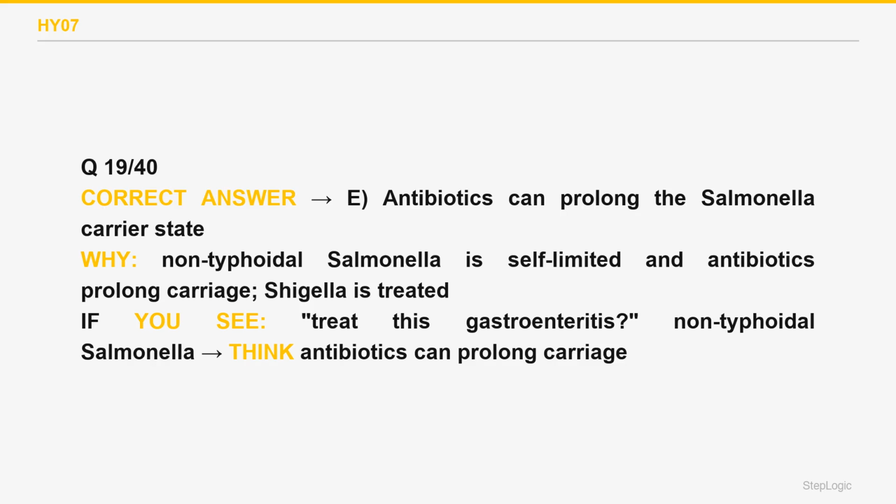Saying antibiotics shorten the Salmonella carrier state is the opposite of the truth. They can lengthen it. Choice A wrong. Antibiotics are not always required for non-typhoidal Salmonella. Healthy patients are managed supportively, reserving drugs for the very young, old, or immunocompromised. Choice B wrong. Antibiotics can prolong the Salmonella carrier state.